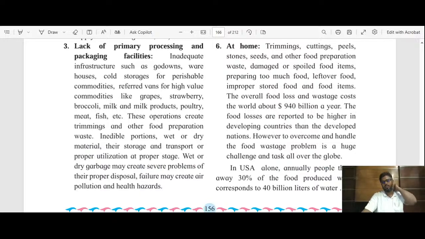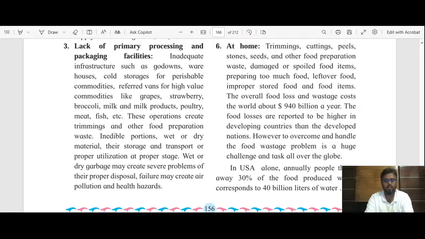See, inadequate infrastructure in many areas of our country leads to the production of waste. We don't have good quality godowns or warehouses and cold storages, because the production of perishable commodities is very high in our country. Vegetables are mostly perishable. Milk products, then meat, fish, poultry, that is the chicken, all these things are perishable in nature, and we require cold storages for them. As we don't have them, the wastage increases.